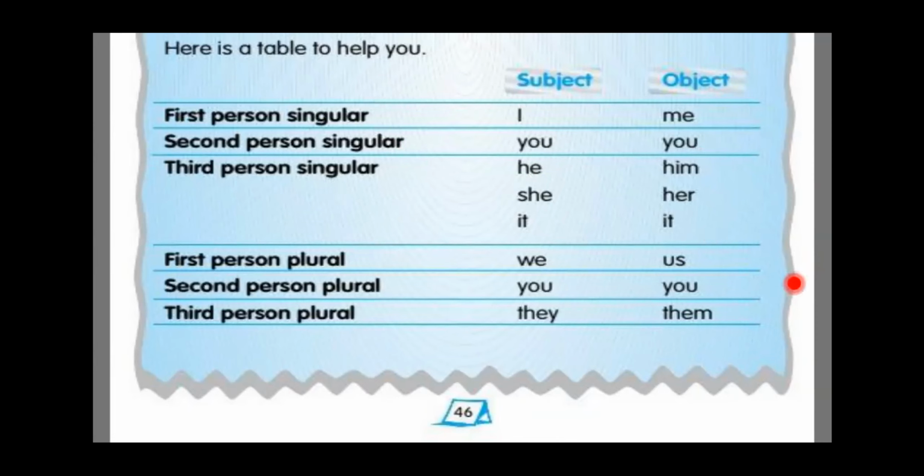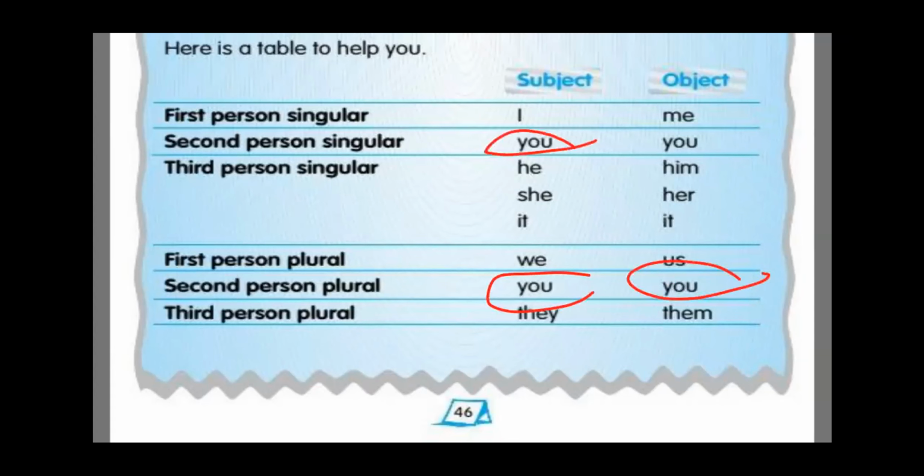So if you memorize this table, everything will be clear, it will be very easy. Now next, first person plural. For plural we use we, then object us. Second person you and you. So what is the common thing we have seen over here? You.